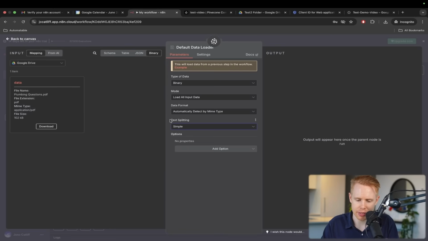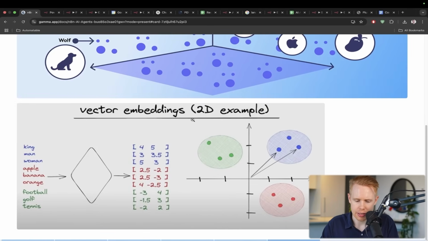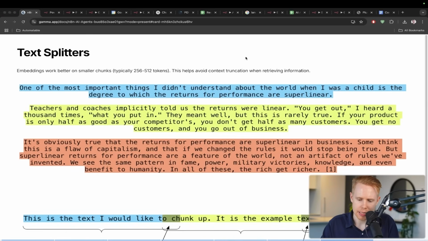What text splitting means, we'll go back to this presentation here. Text splitting is just that usually these models will break down the text into smaller segments. So if you added an ebook in here, it's not going to add the whole ebook in one go. It'll break it down into segments of text.